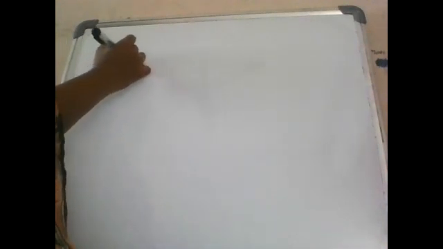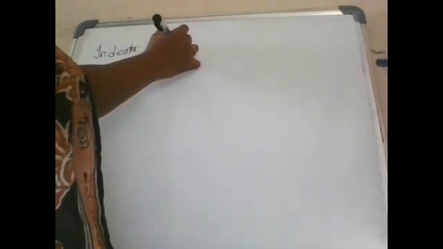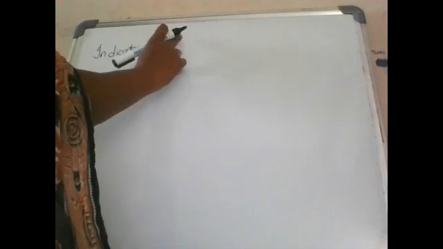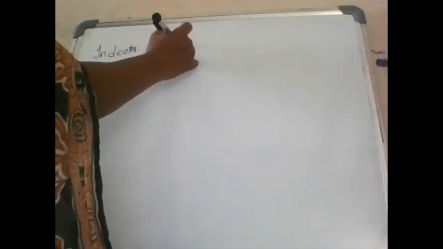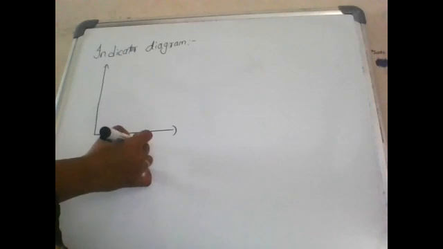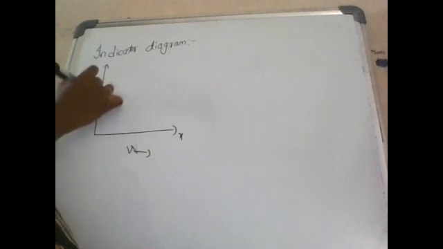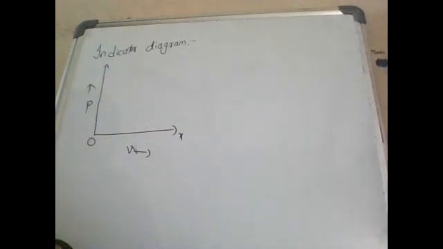Next, indicator diagram. In an indicator diagram, volume is on the x-axis and pressure is on the y-axis, with origin O. This is a graph between pressure and volume of a system.